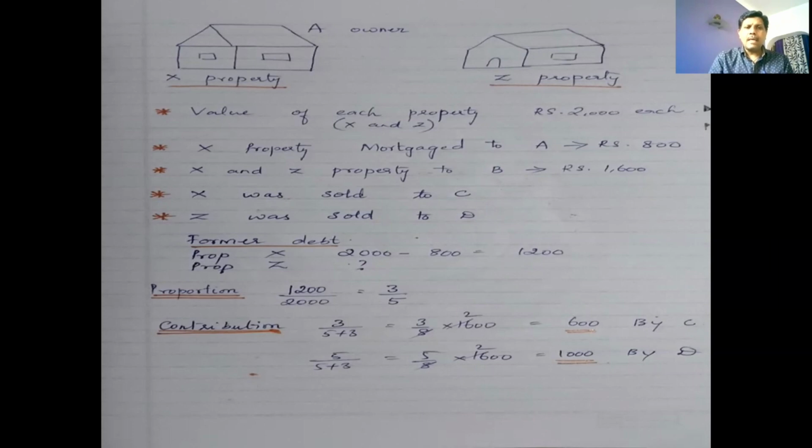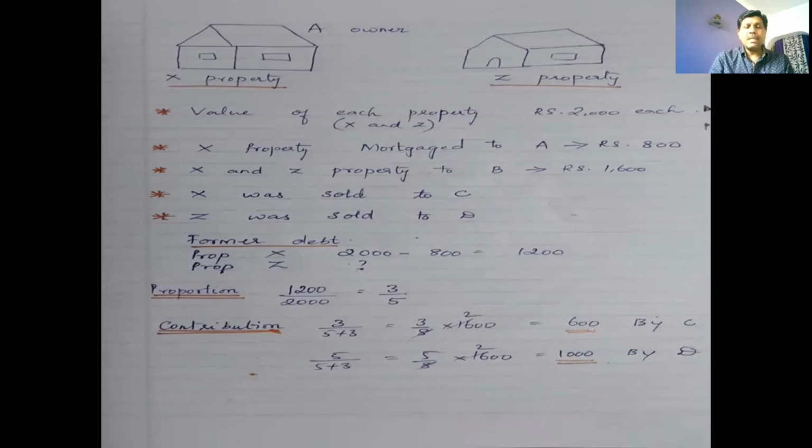And again, X property and Z property are mortgaged to another person, that is B, for 1600. So what we read in the earlier sections, consequent to that, the sale has taken place. You have to clear the money, so the sale takes place. X property is sold to C and Z property is sold to D.